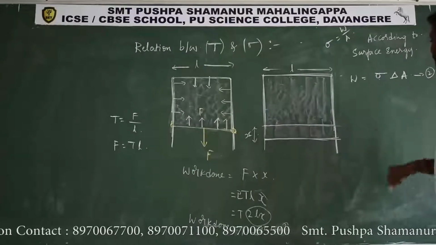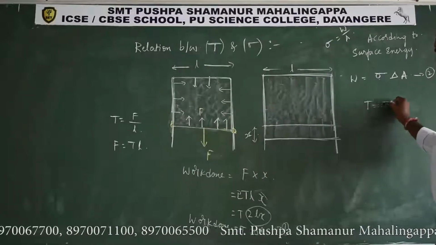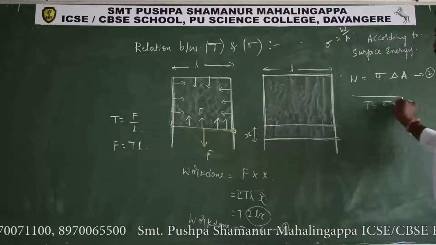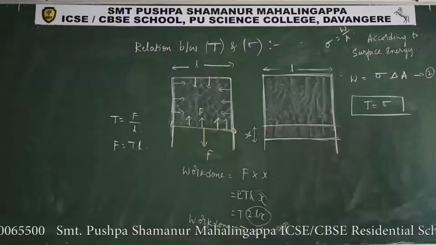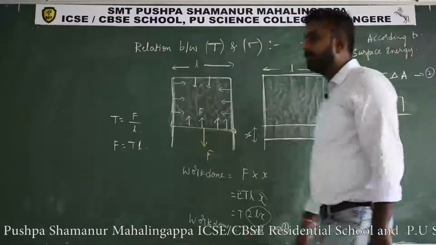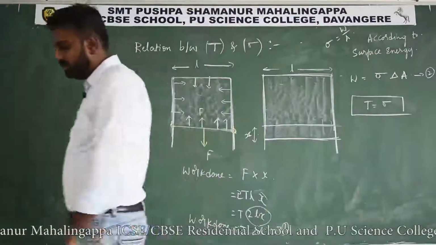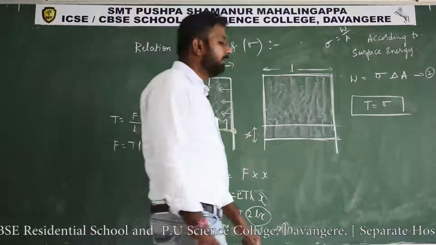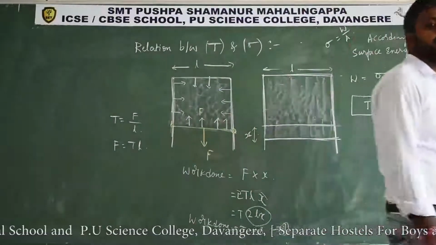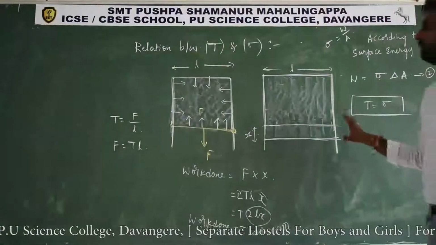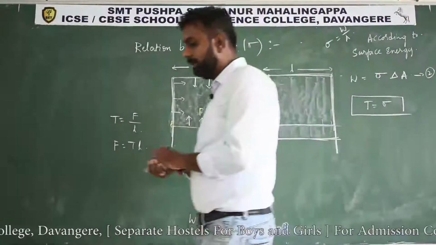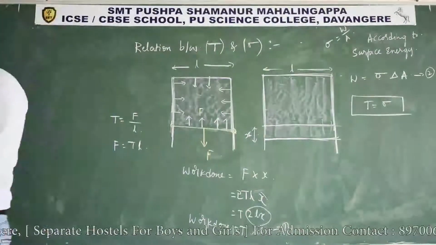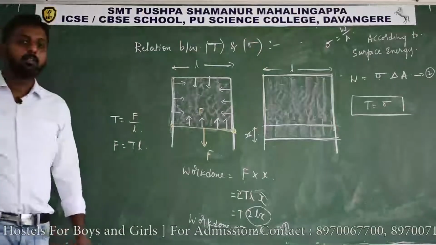So comparing equations 1 and 2, you will get surface tension T is equal to sigma. Numerically, the surface energy is equal to surface tension. So remember this derivation. This is the relation between surface energy and surface tension.